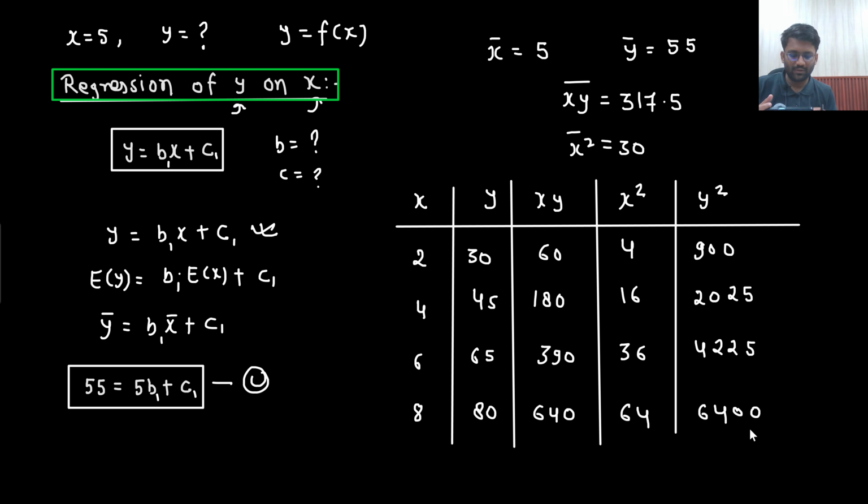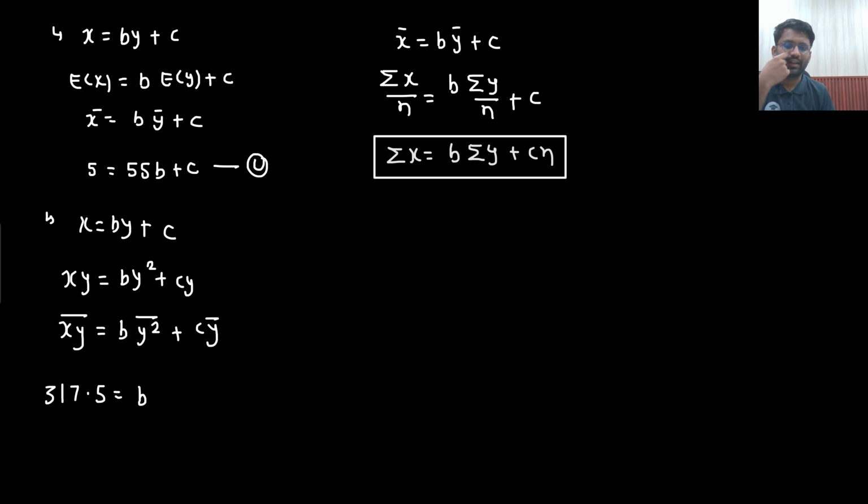Divided by 4, 3387.5. So the y square average is 3387.5.